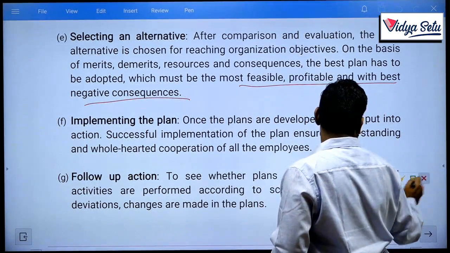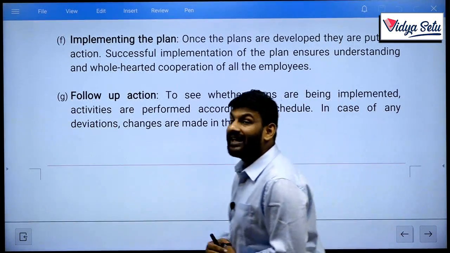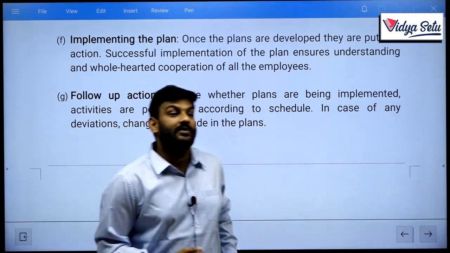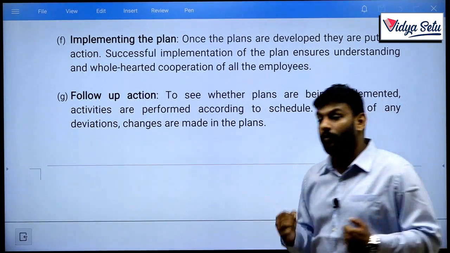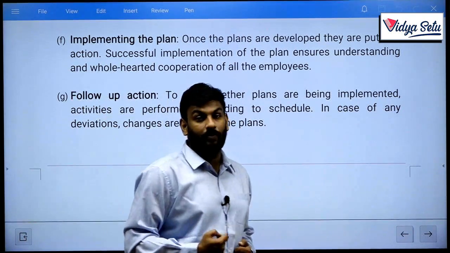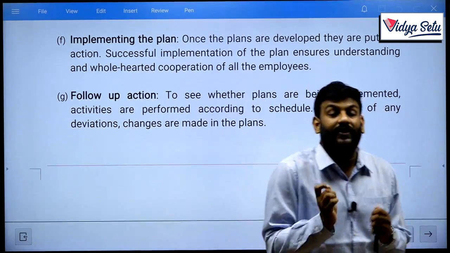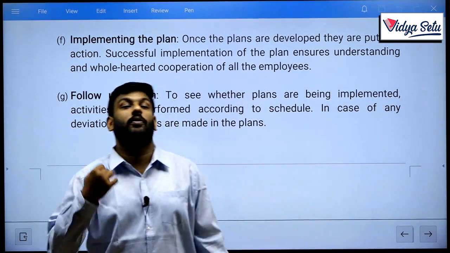This is all about selecting an alternative. Our next step is implementing a plan. That is, in case of flights, if you booked your flight and now you want to go to Mumbai, you have to sit in the flight and go to Mumbai. This is called implementing the plan. After selecting your alternative, you need to implement the plan.